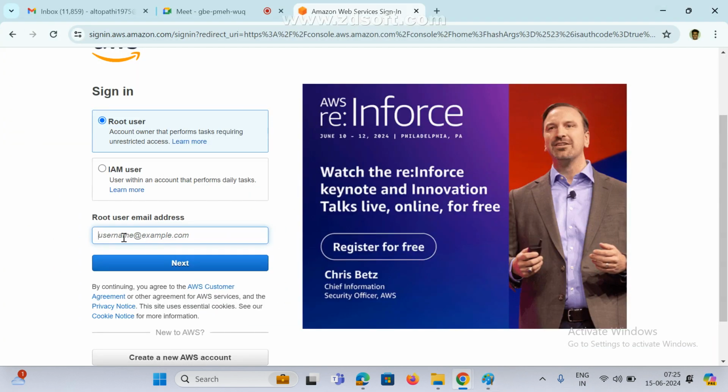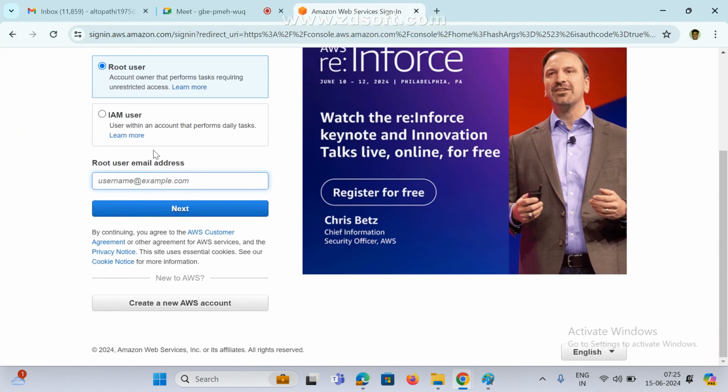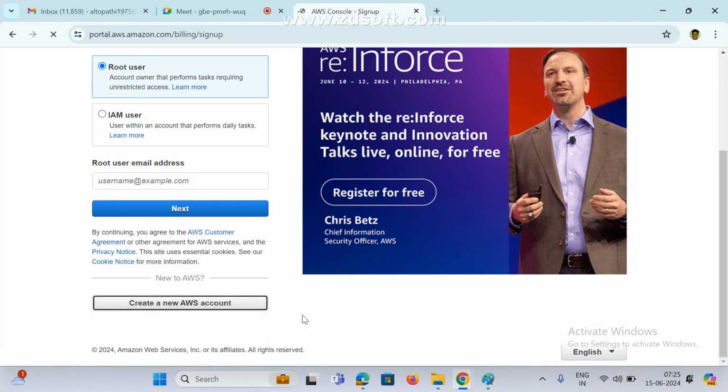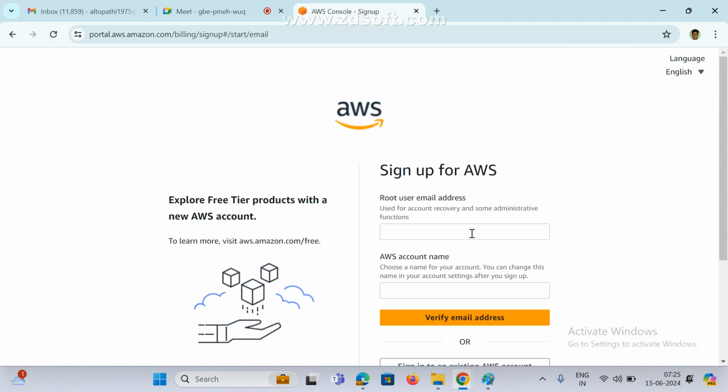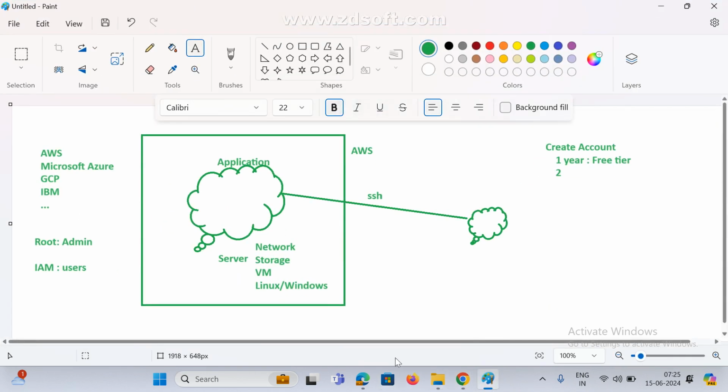Clear, guys? Now, if we have an account we can click. Suppose you don't have an account, see here, create a new AWS account. If you want to create an AWS account, we need a credit card, guys. Earlier it allowed debit cards also, now we need a credit card. They will deduct 1 or 2 rupees from your account for verification purposes, to check whether your card is genuine or not.